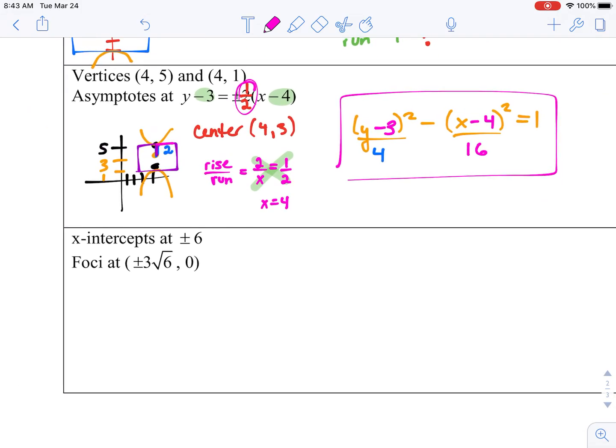The next one tells us we have x-intercepts. X-intercepts tell us that our graph is going to be opening left and right. And you'll be able to see that we are at the center, the origin, for our center. Our x is going to come first because it's opening left and right. And I'm just going to write x squared minus y squared because the center is at 0, 0. The distance from our center over to our x-intercept is 6 units, and 6 squared is 36.